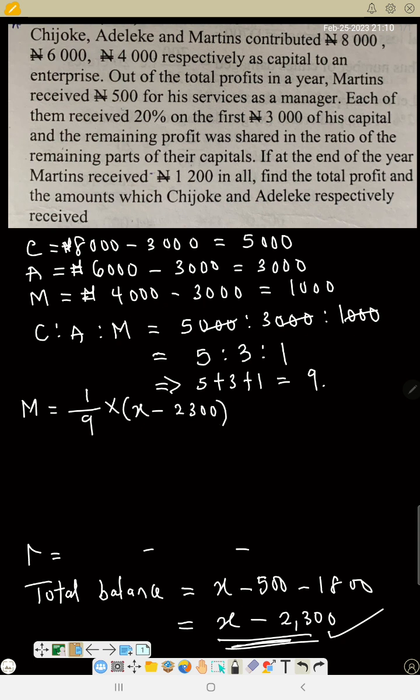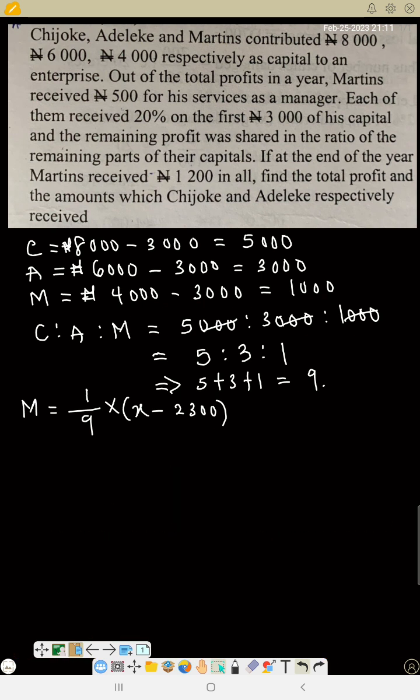But at the end of the day Martins received 1,200.